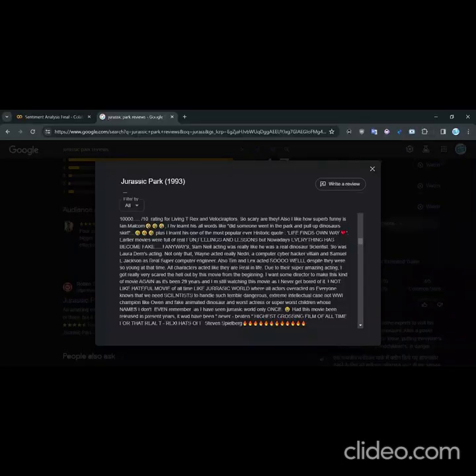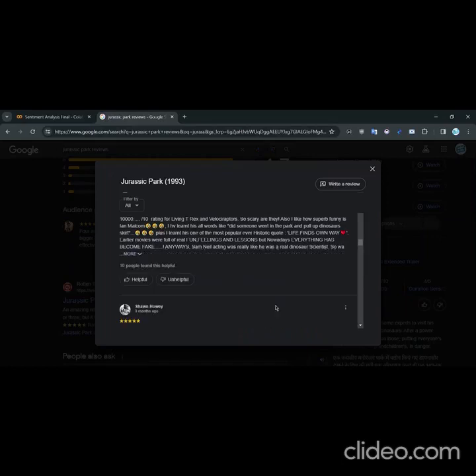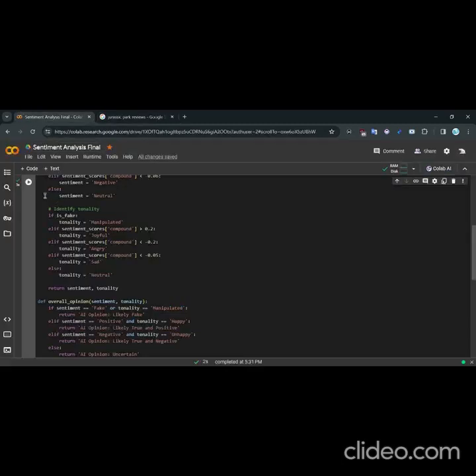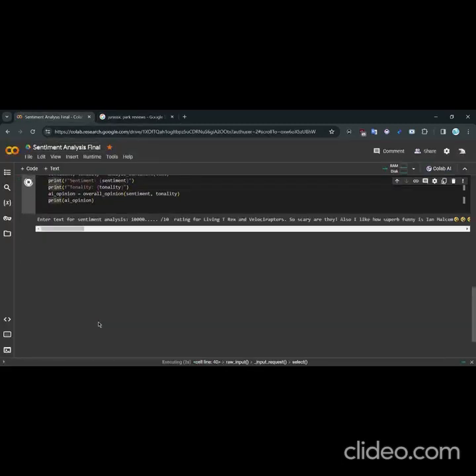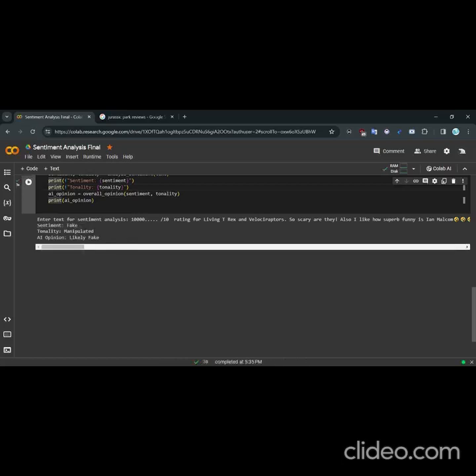Now we have a review where the user is trying to say that the movie is worth 10,000 out of 10 with so many capital letters and funny emoji and the fire emoji string. So let's see what our program has to say about this. Now the program says the sentiment is fake, the tone is manipulated, and the AI opinion is fake.